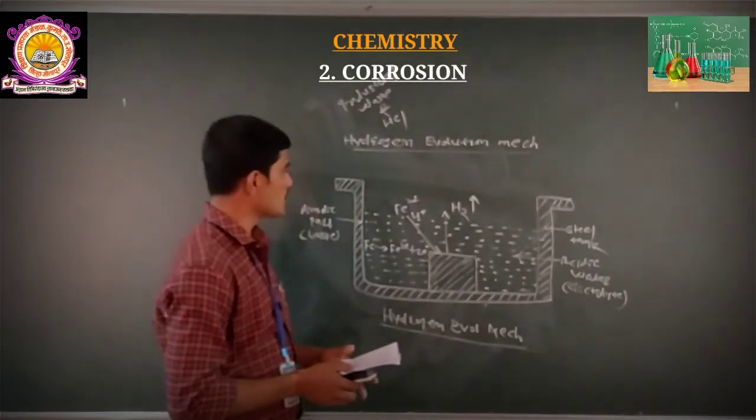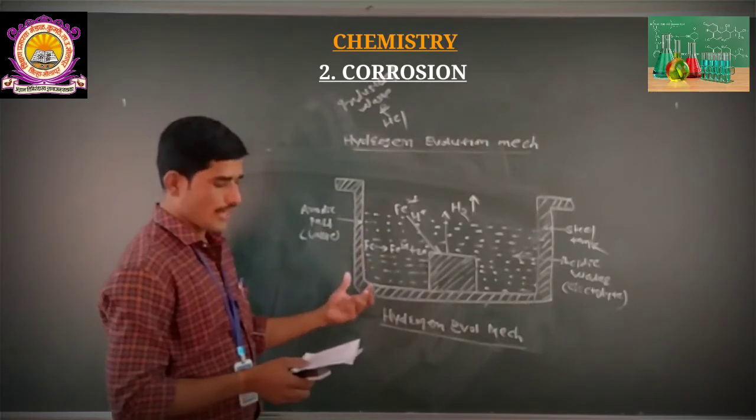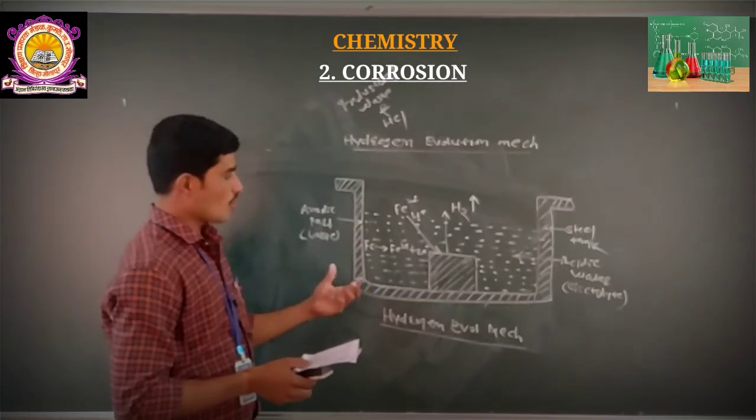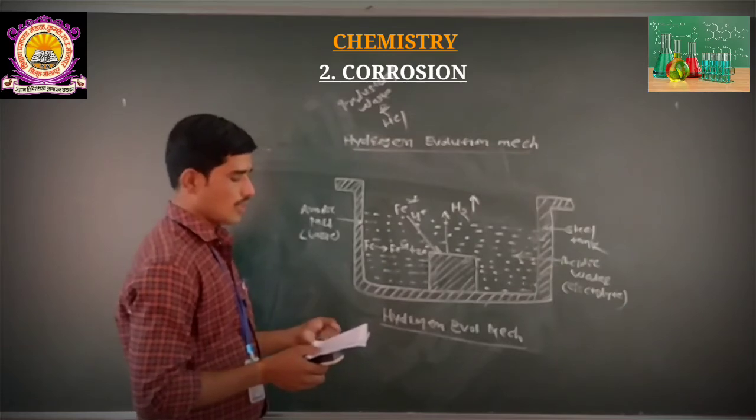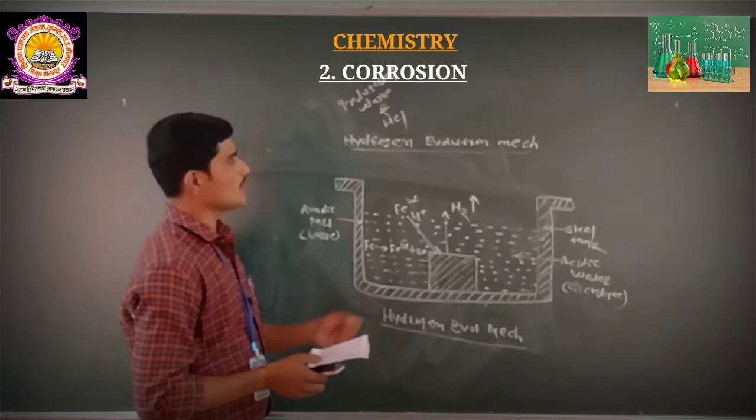Some part of this steel tank comes in contact with copper, and from this region we will observe the oxidation reaction.